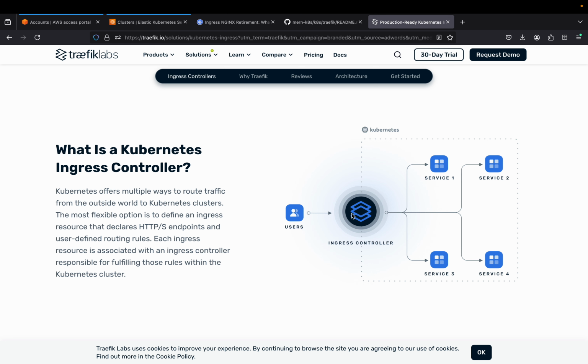It is almost the same as all Ingress controller architectures, because in front of all the services running inside our Kubernetes cluster, we will have an Ingress controller that is accessible by the users, and that's how they can access the application.